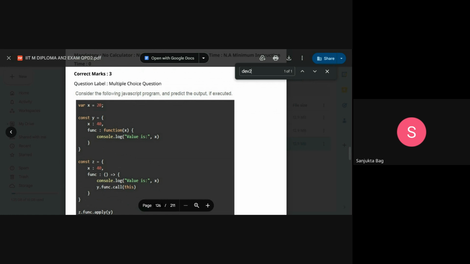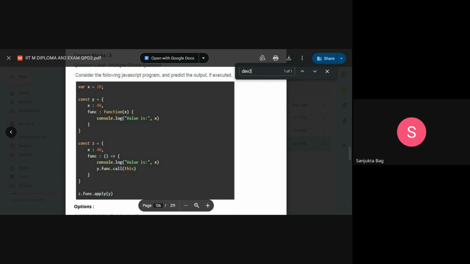Okay. Now consider the following JavaScript program, predict the output. Here we have x in the global scope. We have another object y, which has a normal function and a property x set to 40. Again, a constant object z has x set to 40, and an arrow function.